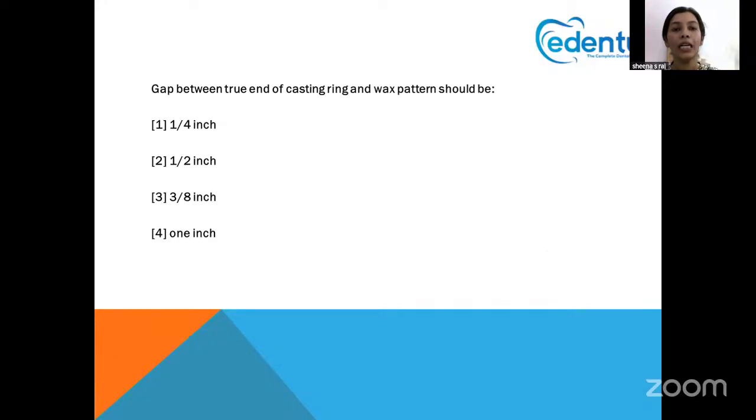Next question. The gap between the true end of the casting ring and the wax pattern should be. So we know that the wax ring is given, and the wax pattern is placed at the center. So what is the distance between them? It is actually 1/4 of an inch. So 1/4 of an inch is required for proper casting to take place.